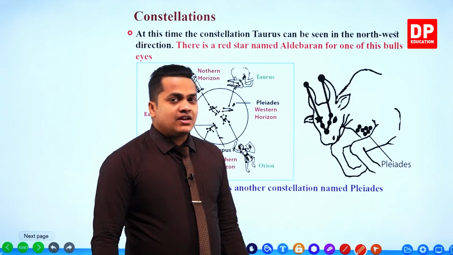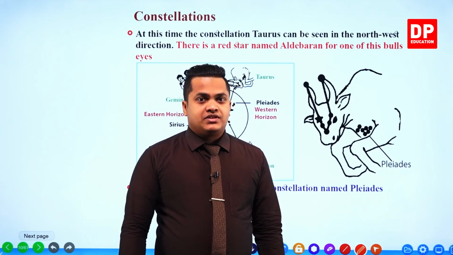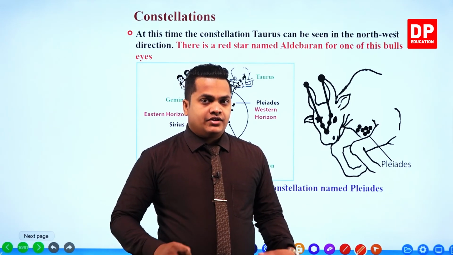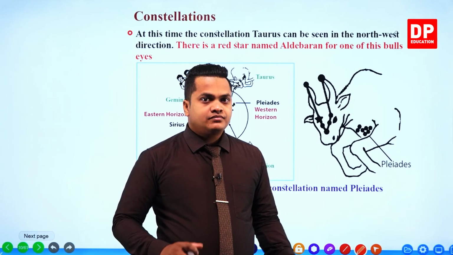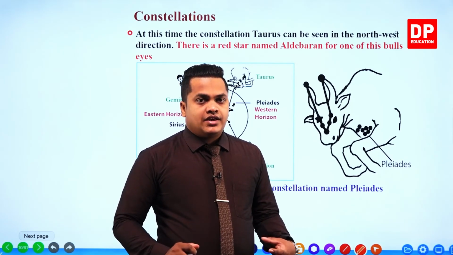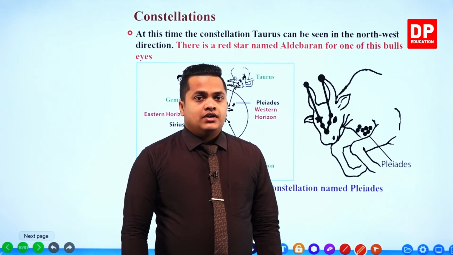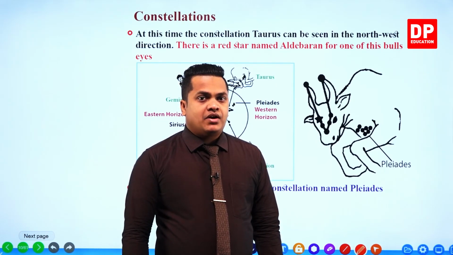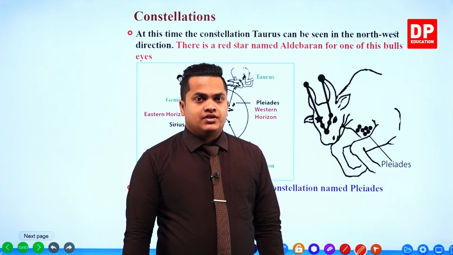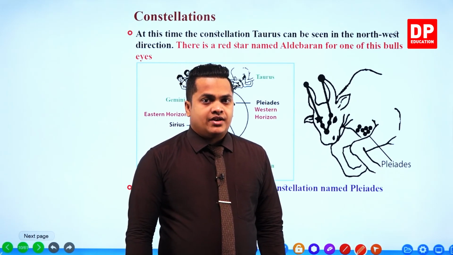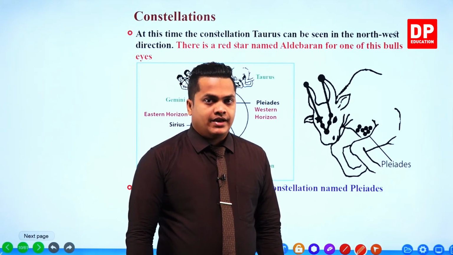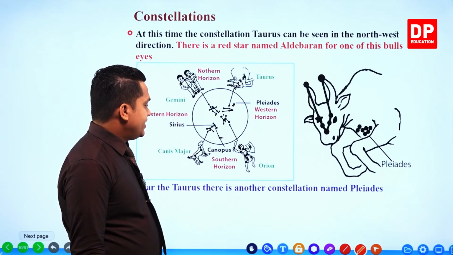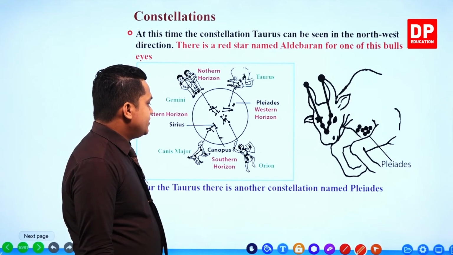So these are several constellations that we can observe during this time period, my dear children. These are the constellations that we can observe in our night sky. Right. So we studied about several constellations. First of all we studied about Orion. Then we studied about Canis Major.